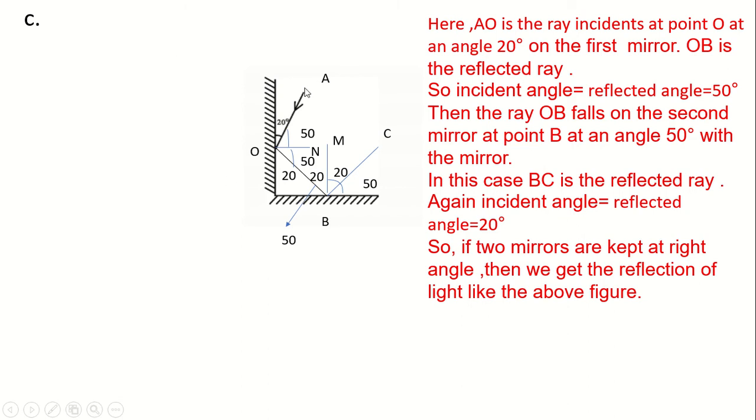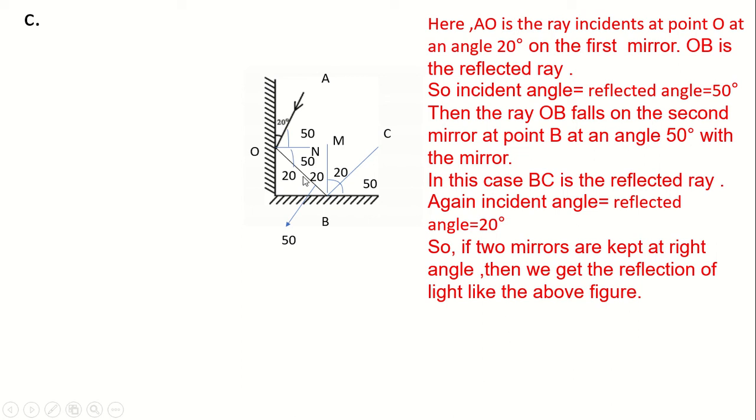So, here the incident ray makes an angle 20 degree with the first mirror. But when this incident ray is reflected from the first mirror and falls on the second mirror, this reflected ray will be the incident ray for the second mirror, because it falls on the second mirror.